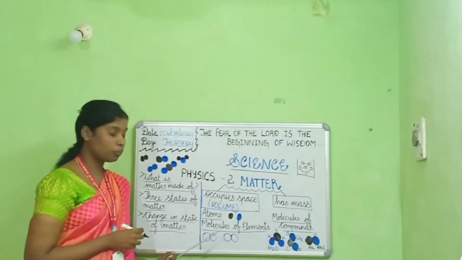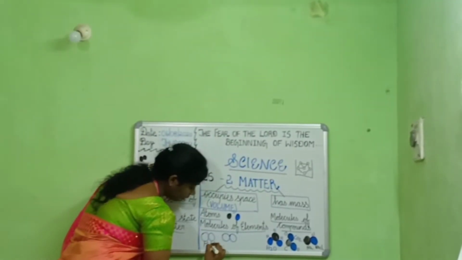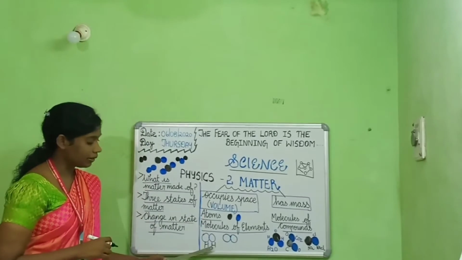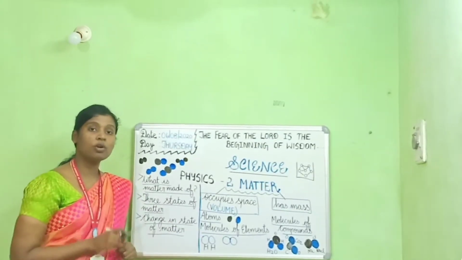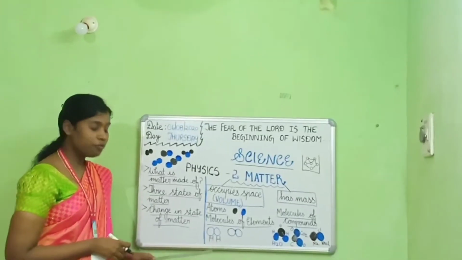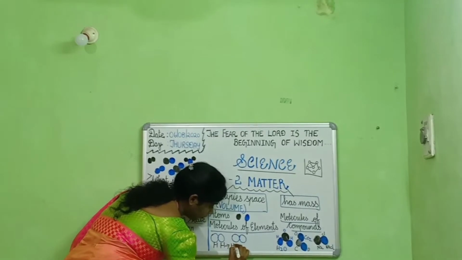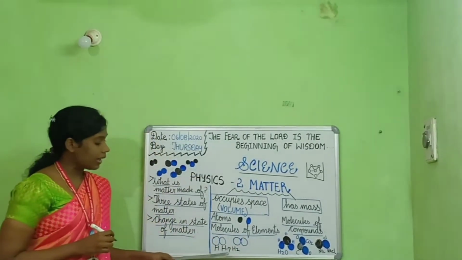A common example of a molecule of an element is the hydrogen molecule. A hydrogen molecule is formed of 2 atoms of hydrogen. So one molecule of the element hydrogen is made up of 2 atoms of hydrogen. It can be written as H2.